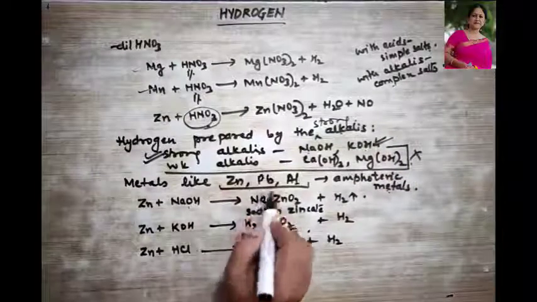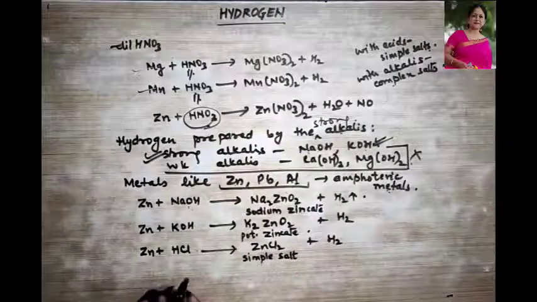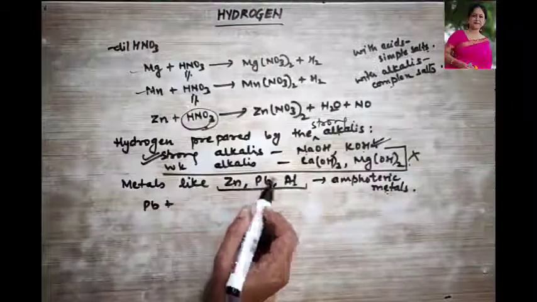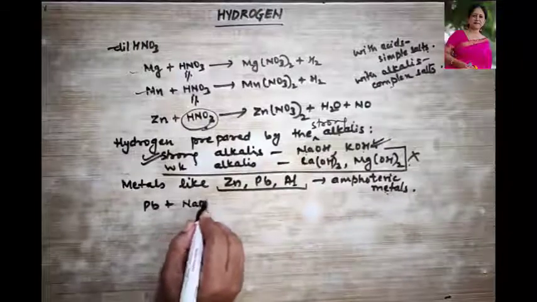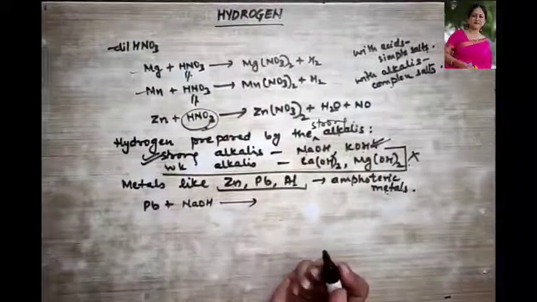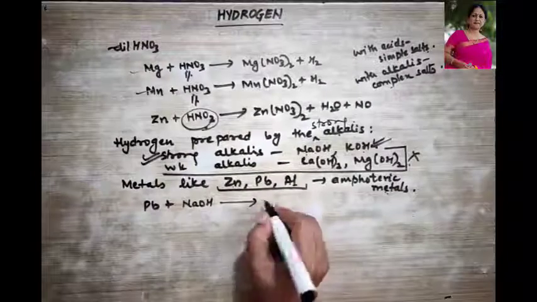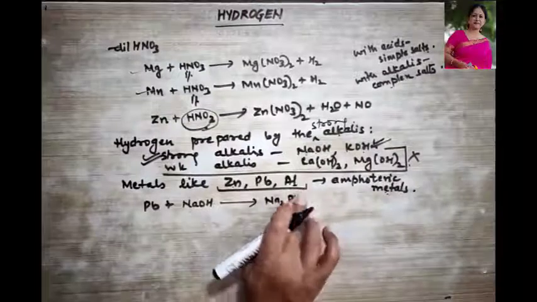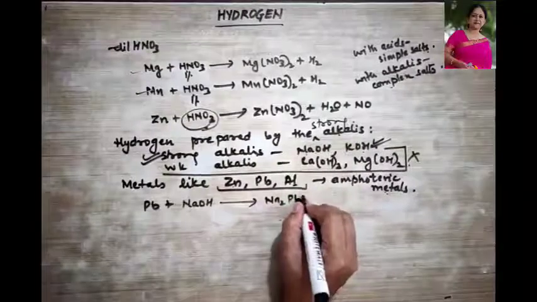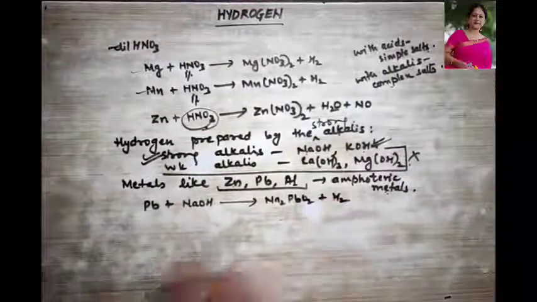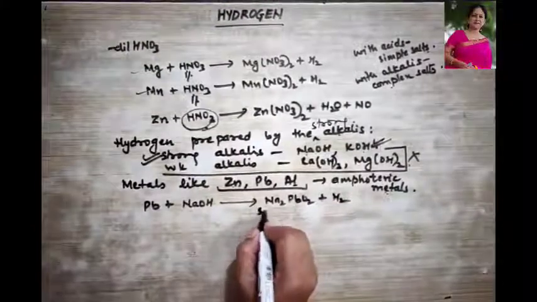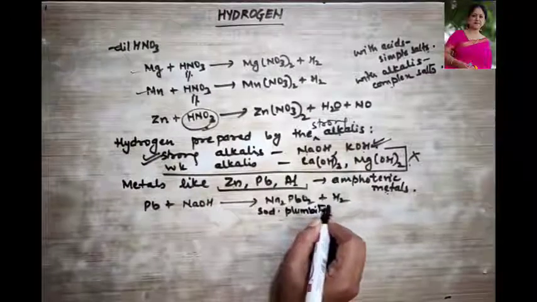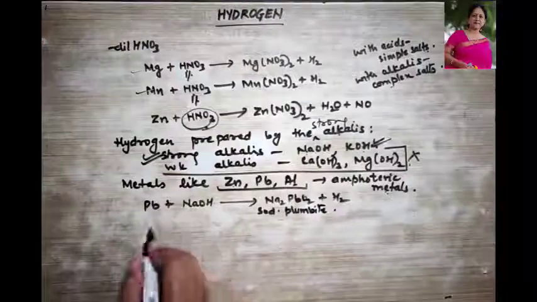Now let us talk about lead. So let me take lead and treat it with NaOH. Now you tell me what is the complex salt that is formed over here. A complex salt called sodium plumbite plus hydrogen gas will be given out. So let me write it down. Sodium plumbite and hydrogen gas is given out.